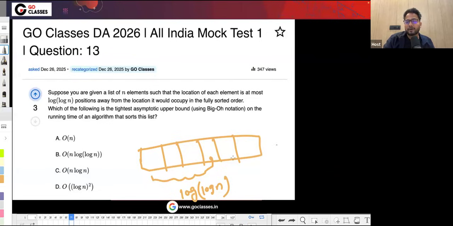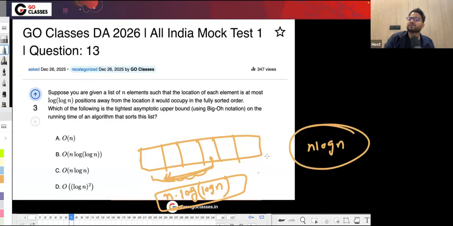Each element will require at most log n shifts. And since there are n elements, it will be n into log n, right? n log n will be the correct answer. If you use any other algorithm, it could take n log n as well. So it is better to use insertion sort in this case, because it is at most log n away.